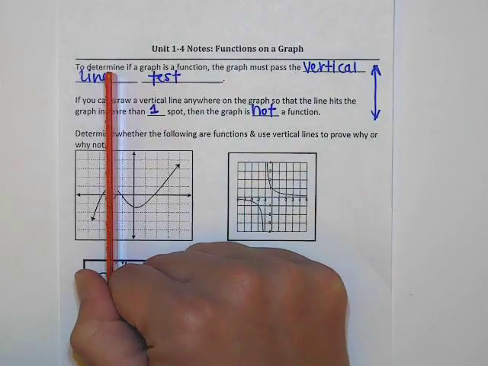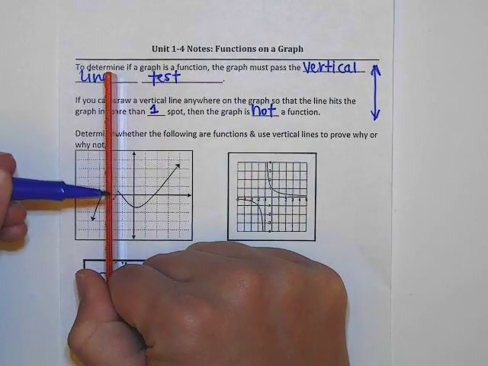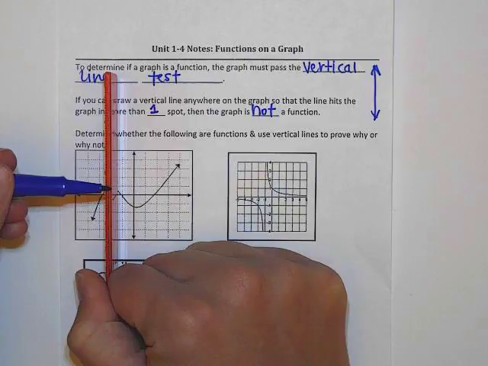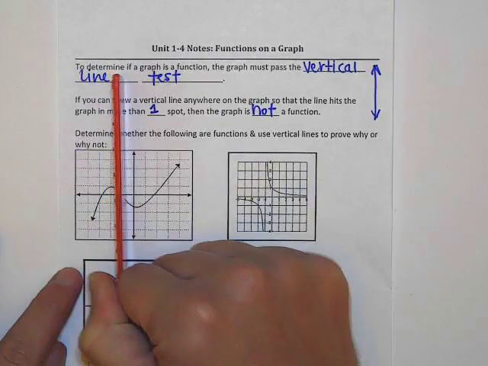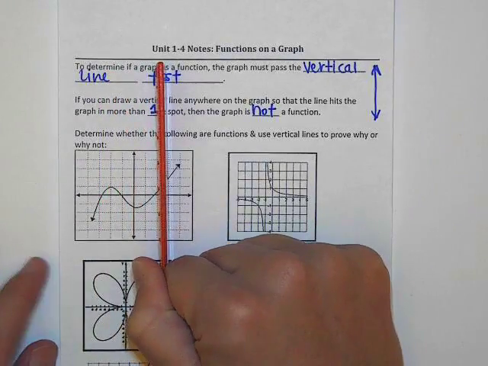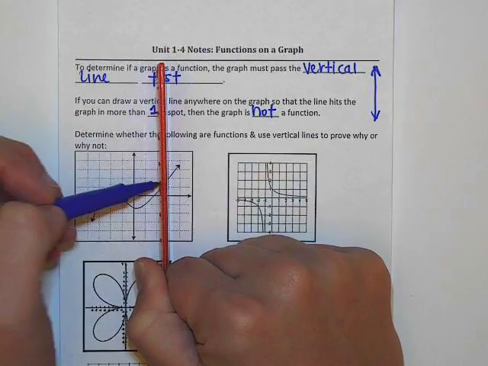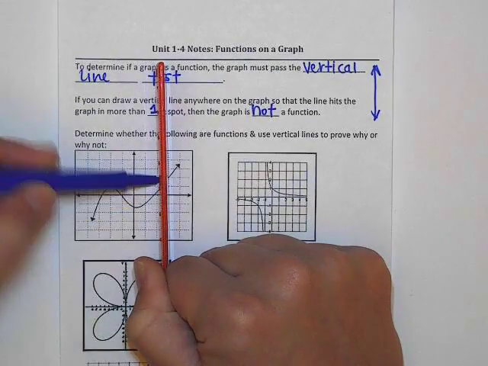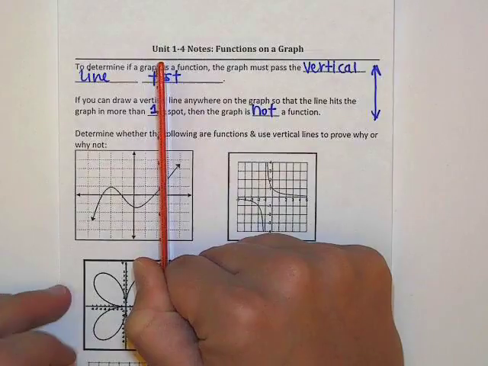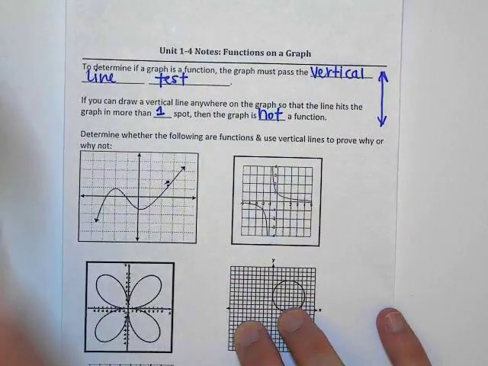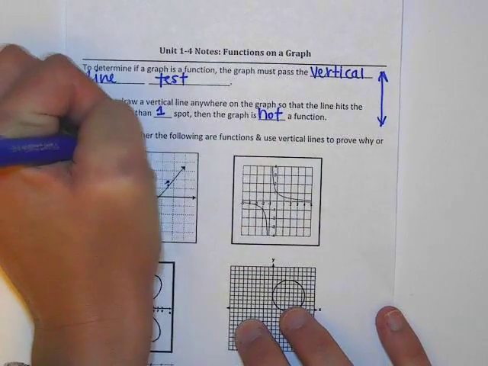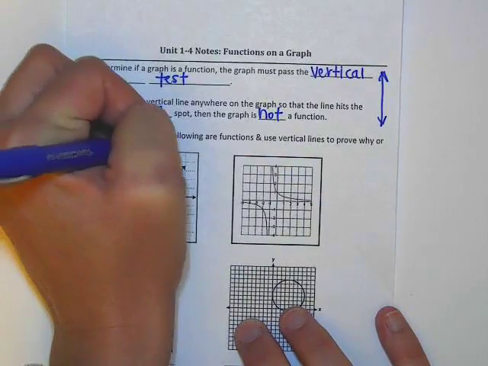If I move it anywhere, my graph only touches it one time, which makes it a function. Okay, so yes. Function.